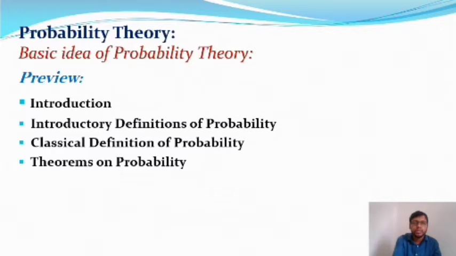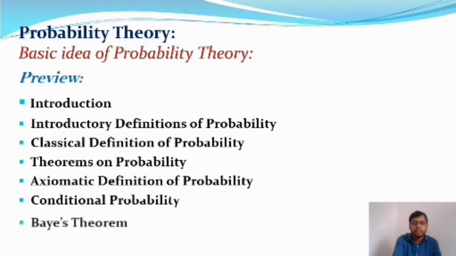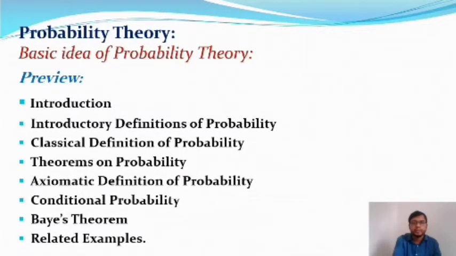This is a very crucial theorem, important for probability. After that we discussed the axiomatic definition of probability, then conditional probability, and from conditional probability the Bayes theorem, and some related examples we'll discuss as well.